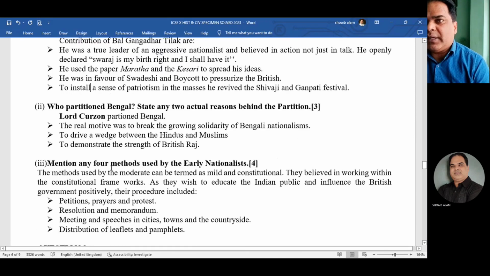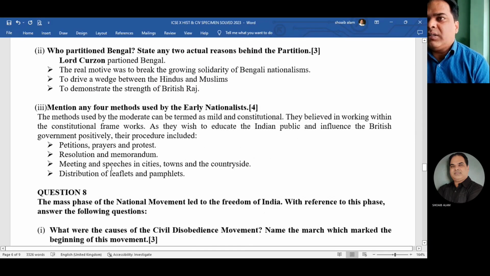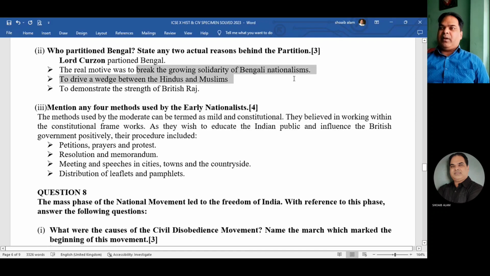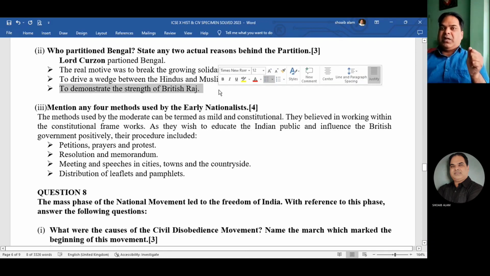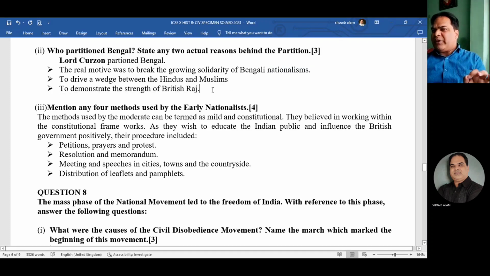Now, next one you can see here. Who partitioned Bengal? State any 2 actual reasons behind the partition. Actual reason, that is the real motive. There were 2 motives, real motive and official motive. Real motive, very, very simple: to break the solidarity of the people of Bengal. Then, to drive a wedge between the Hindus and Muslims, that means to separate Hindus and Muslims. Then the third one, to demonstrate the strength of the British, to show how powerful we are. Most importantly, to break the unity of Hindus and Muslims.